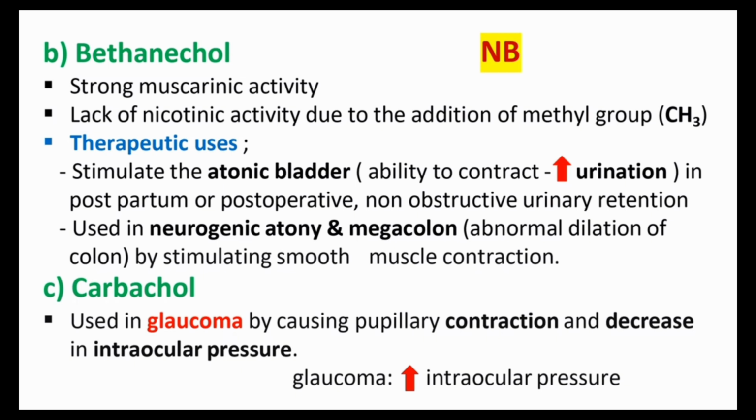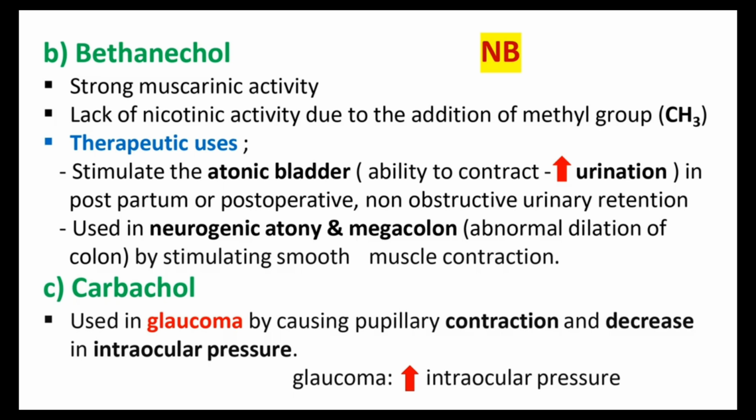Then the next one is the therapeutic uses of the botanical. So what are the important uses? In the atonic bladder, it stimulates the atonic bladder's ability to contract, that means it increases urination. We know the cholinergic agonist action is to increase urination, that means contraction of muscles is happening there. So that's why it's used in postpartum or post-operative conditions to increase urination. The botanical is used for urinary retention, so that's why we want to use this one in the post-operative or postpartum condition.